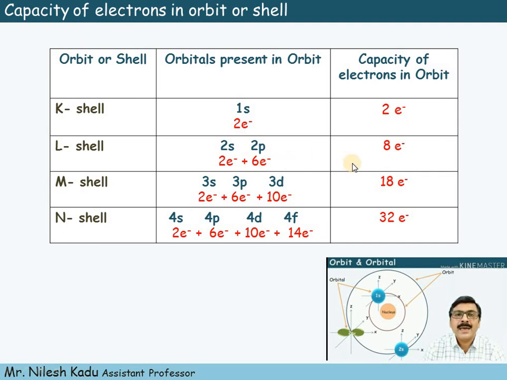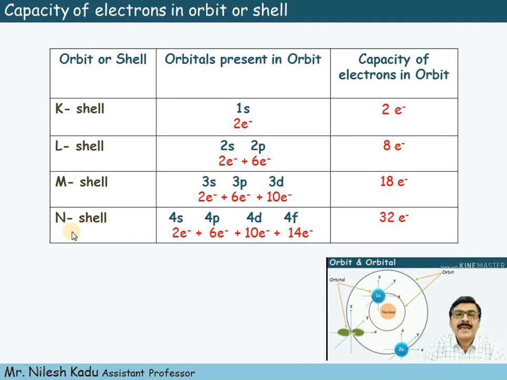So the total capacity of the L shell is 8 electrons. Now then, the M shell. The M shell contains 3s, 3p and 3d orbitals, and the s orbital has 2 electron capacity, the p orbital has 6 electron capacity and the d orbital has 10 electron capacity. So the total capacity of the M shell is 18 electrons.